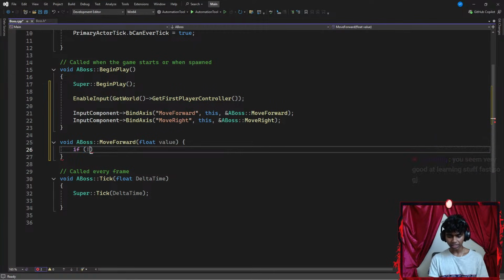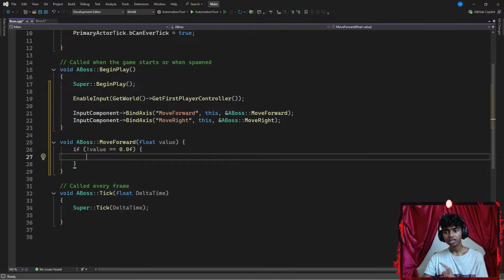So I'm going to check if not value equals 0.0f. The reason I went with 0.0f is that when we go with axis mapping and move my player using key controls, it returns a floating point value. That's the reason I didn't go with an integer here. Okay, so if not value equals 0, then I'm going to do something.